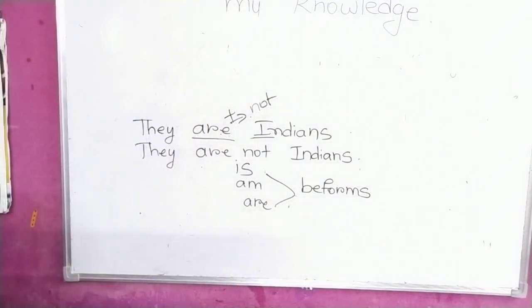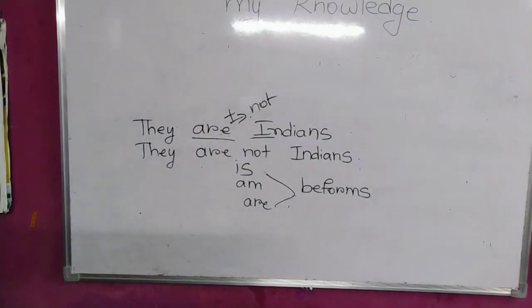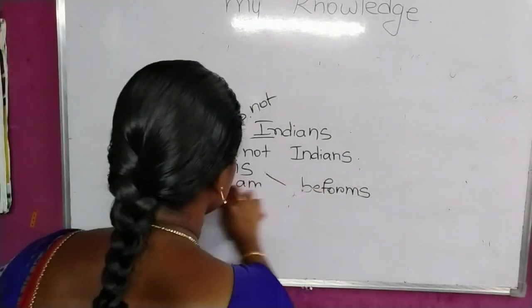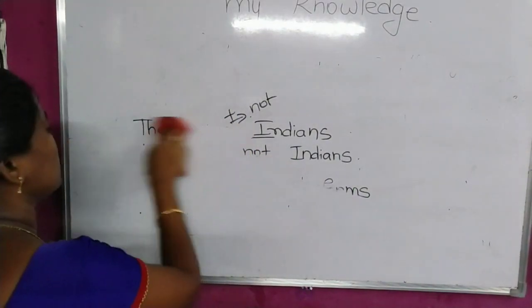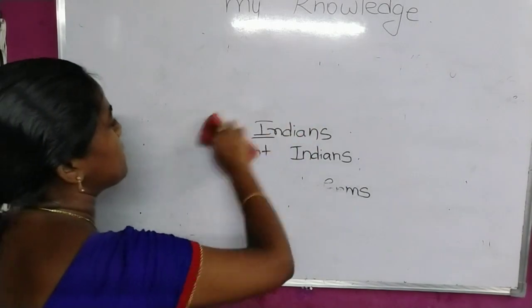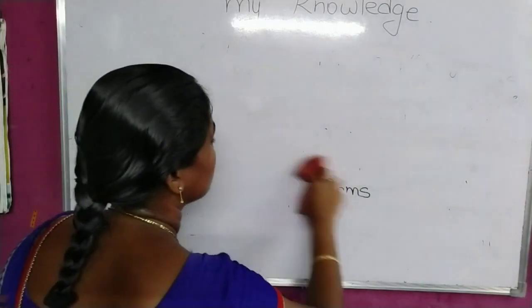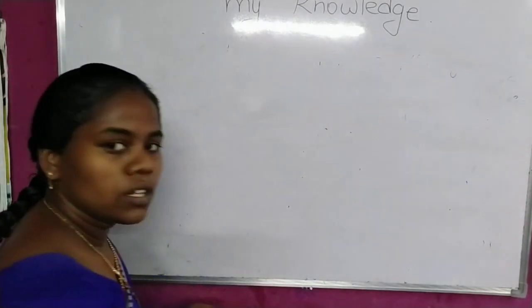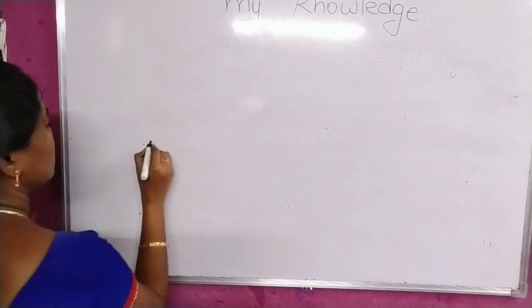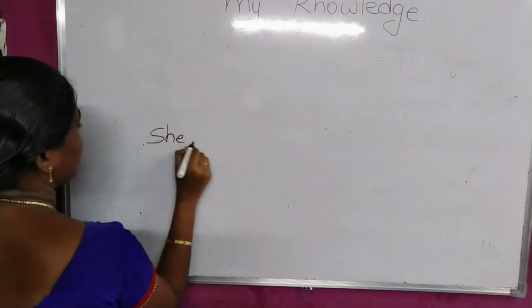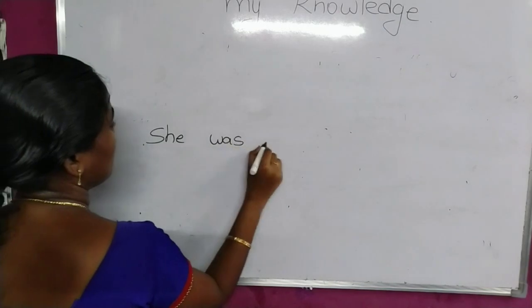This is the second one. And the third one, she was playing chess.